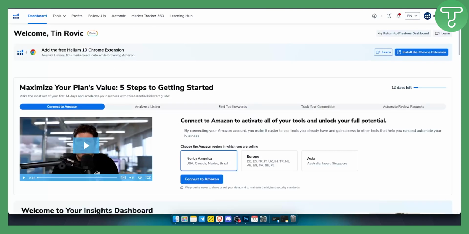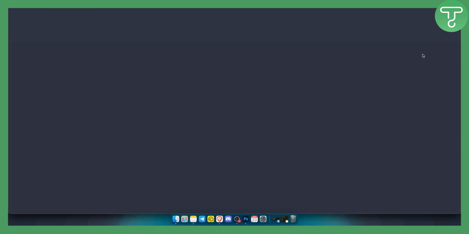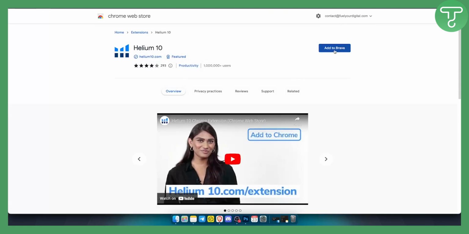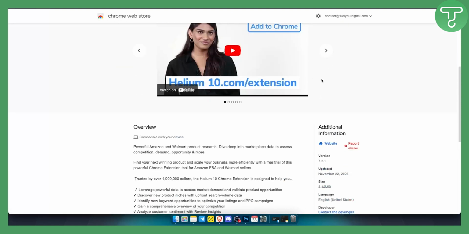Now, if you land on the Helium 10 dashboard or landing page here, you will be able to add the free Helium 10 Chrome extension. So when you log in here, you can go and install the Chrome extension. You just click on it, and as you can see, you will be able to add this to your Chrome, or for me, it says add it to Brave. Over 1 million users are already using this particular tool.